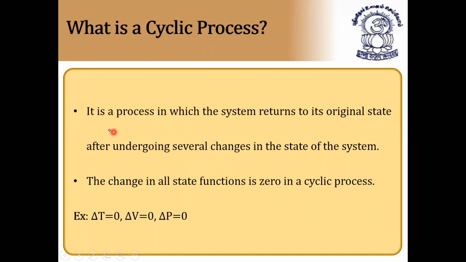Next, what is a cyclic process? It is a process in which the system returns to its original state after undergoing several changes in the state of the system. So let us take a system that starts at A, changes to B, changes to C, and finally returns to A. Then it is called a cyclic process. Cyclic process means the initial and the final point is the same.